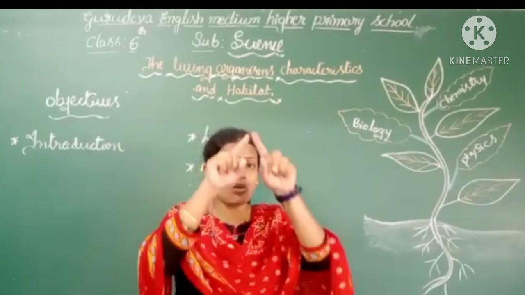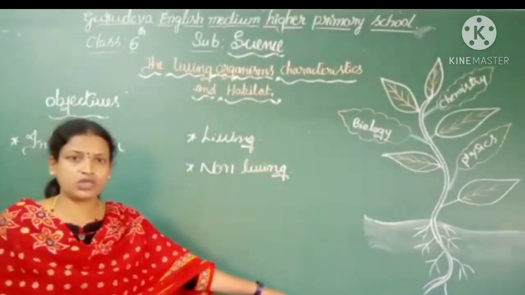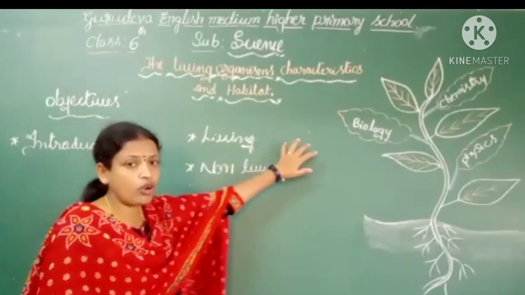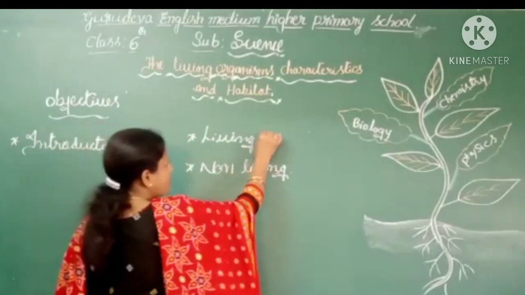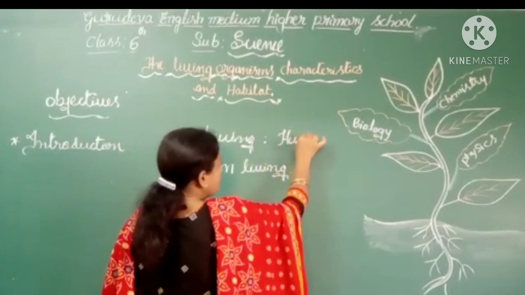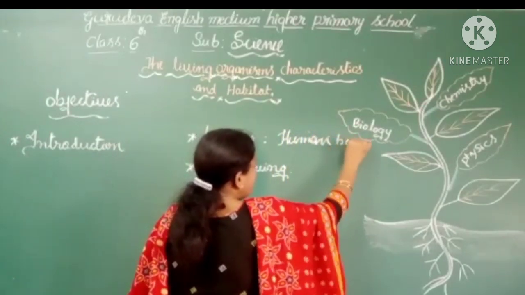We call those non-living organisms. Let me say an example for living organisms: human beings.